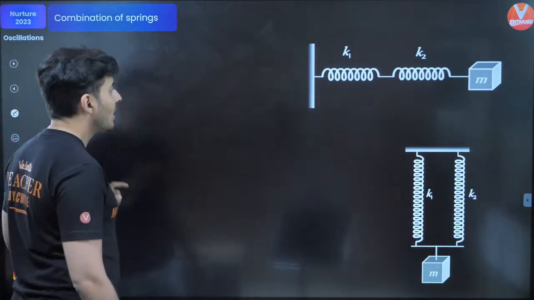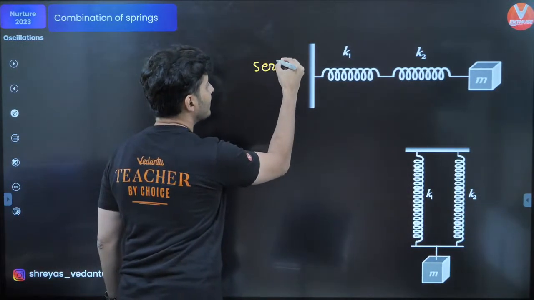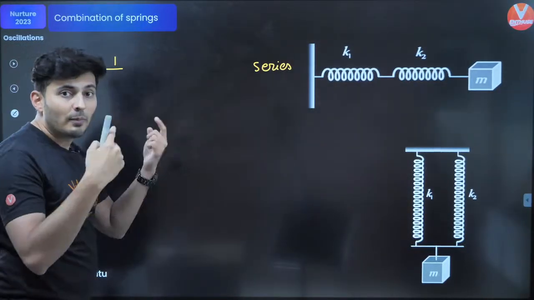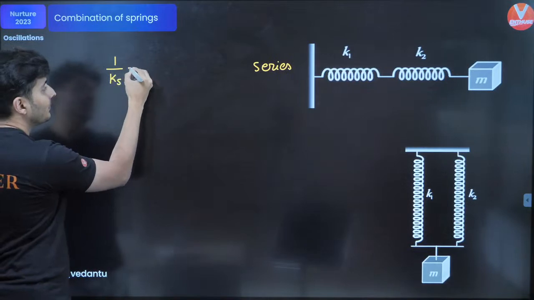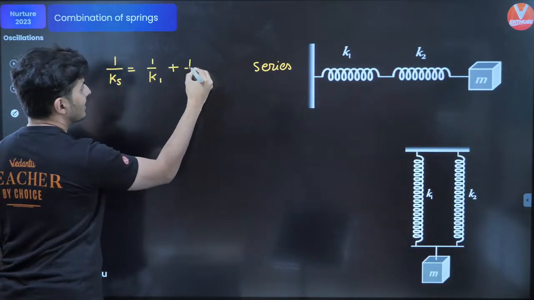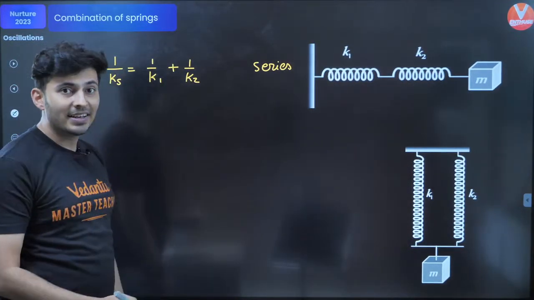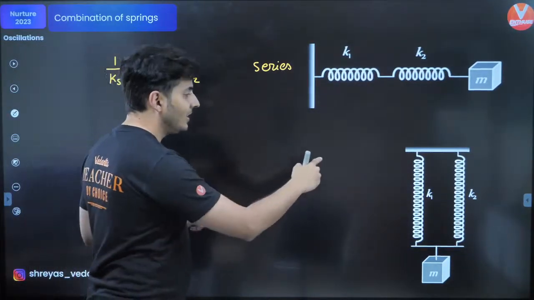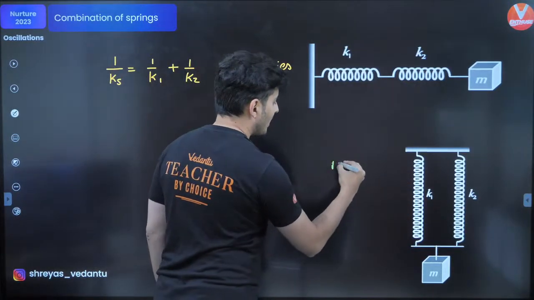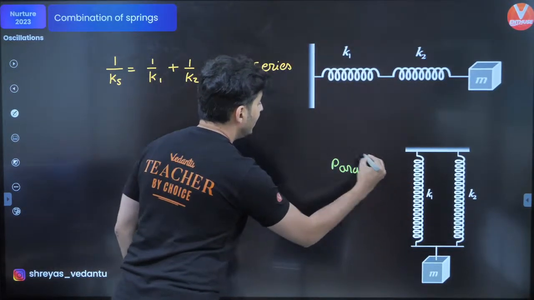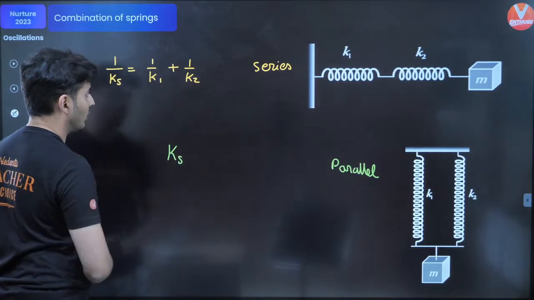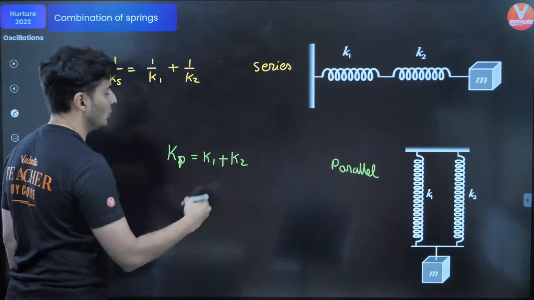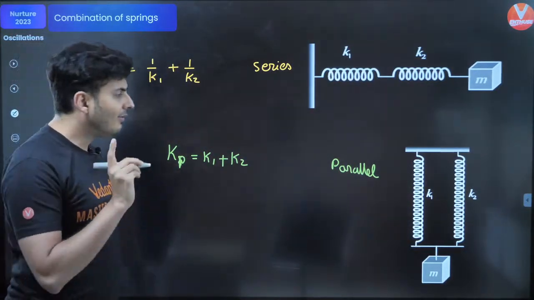So all you need to do is combine the springs and find the equivalent constant. Whenever the springs are in series, keep this in mind, very, very important. The formula is that of parallel. So 1 by ks is 1 by k1 plus 1 by k2. So for series, use the resistors in parallel formula. Similarly, if the springs are in parallel, then use the series resistors formula. So kp will be k1 plus k2. Cool? Okay.